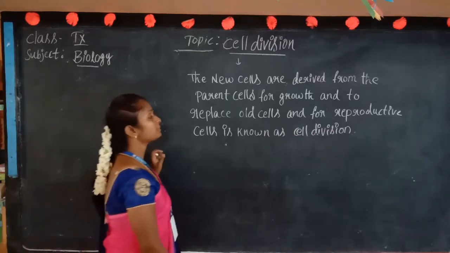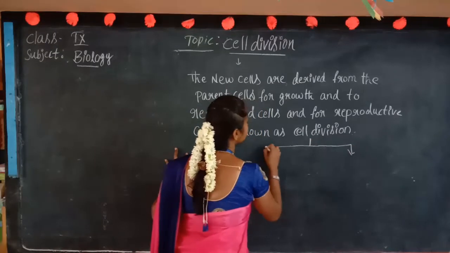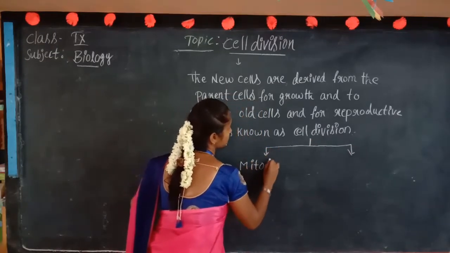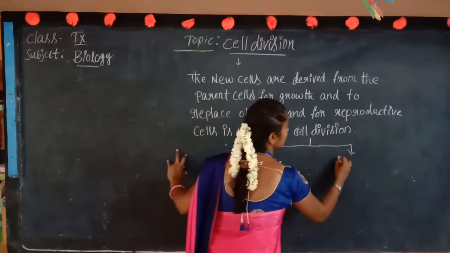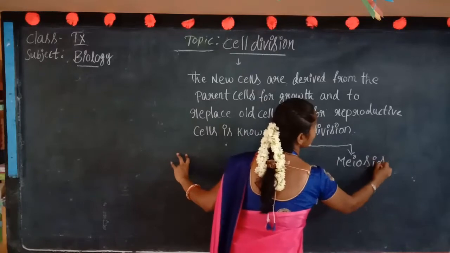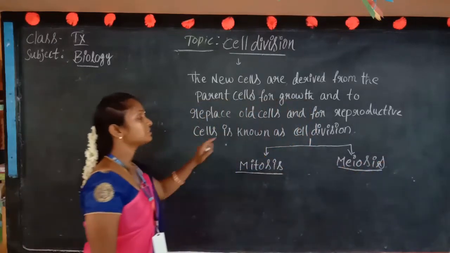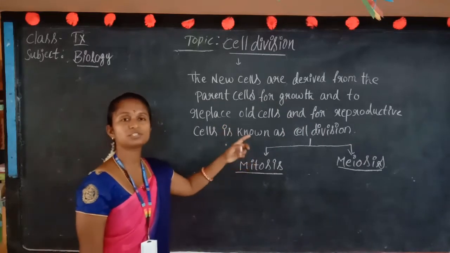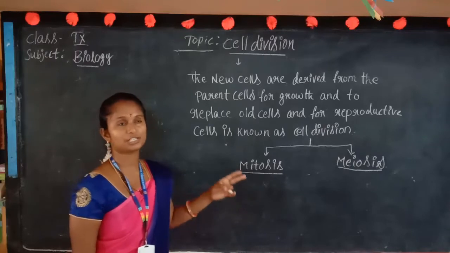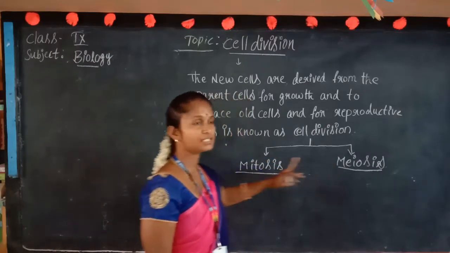To perform this cell division, there are two types of divisions. What are they? The first one is mitosis and the second one is meiosis. Mitosis and meiosis. If the cells want to divide in our body, the cells perform in two types: the mitosis phase and the meiosis phase.